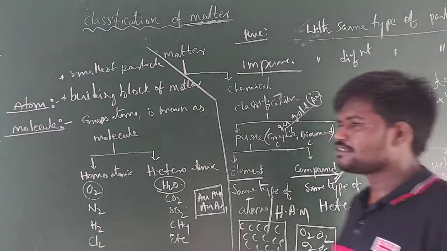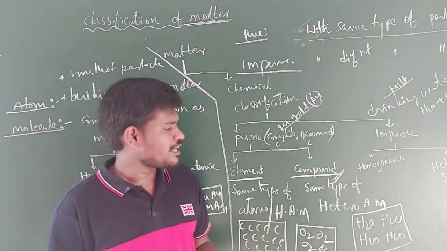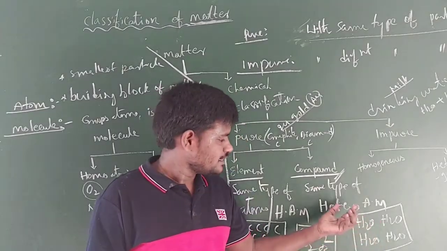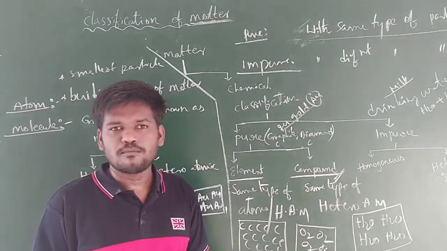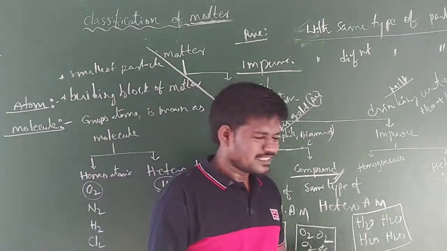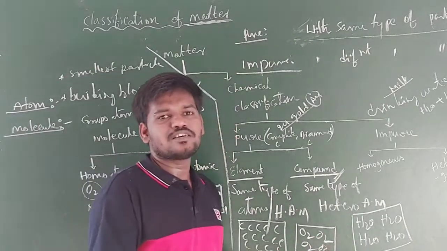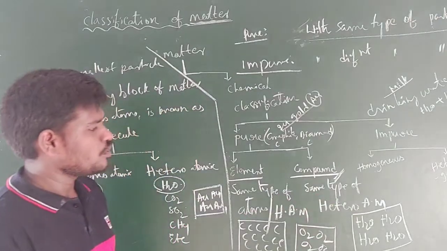Or you can say it like this also. The pure substance which is formed due to the chemical combination of two or more different elements in a fixed proportion by their mass is known as a compound. The definition I have given, we can clearly get in the laws of chemical combination. So don't worry.